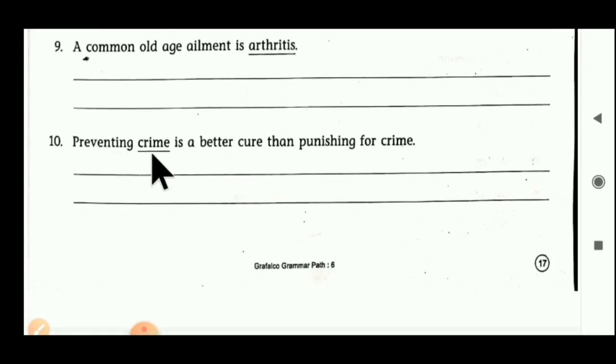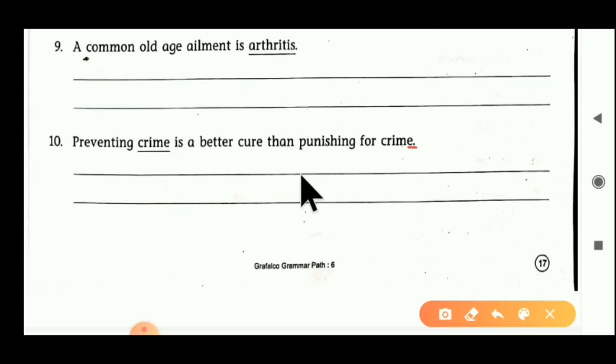Now the 10th one: Preventing crime is a better cure than punishing for crime. Here crime is a singular form, and we have to convert it into plural form. So instead of crime we write crimes, and here also we put s. In both places we write crimes and it becomes plural.